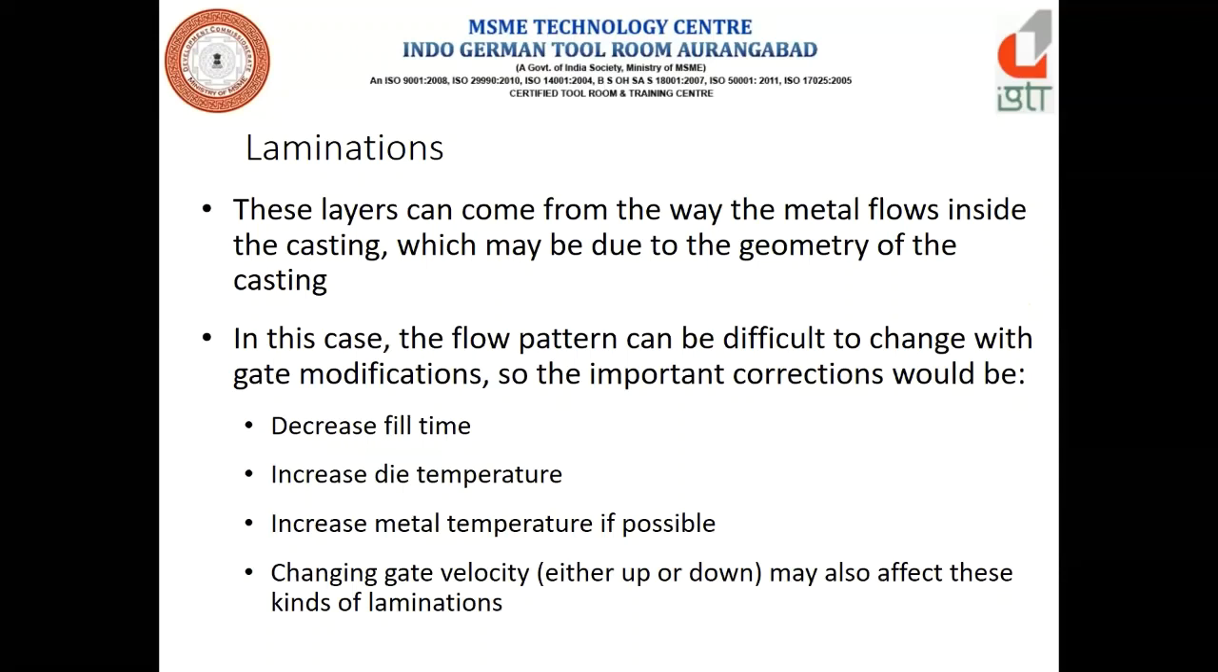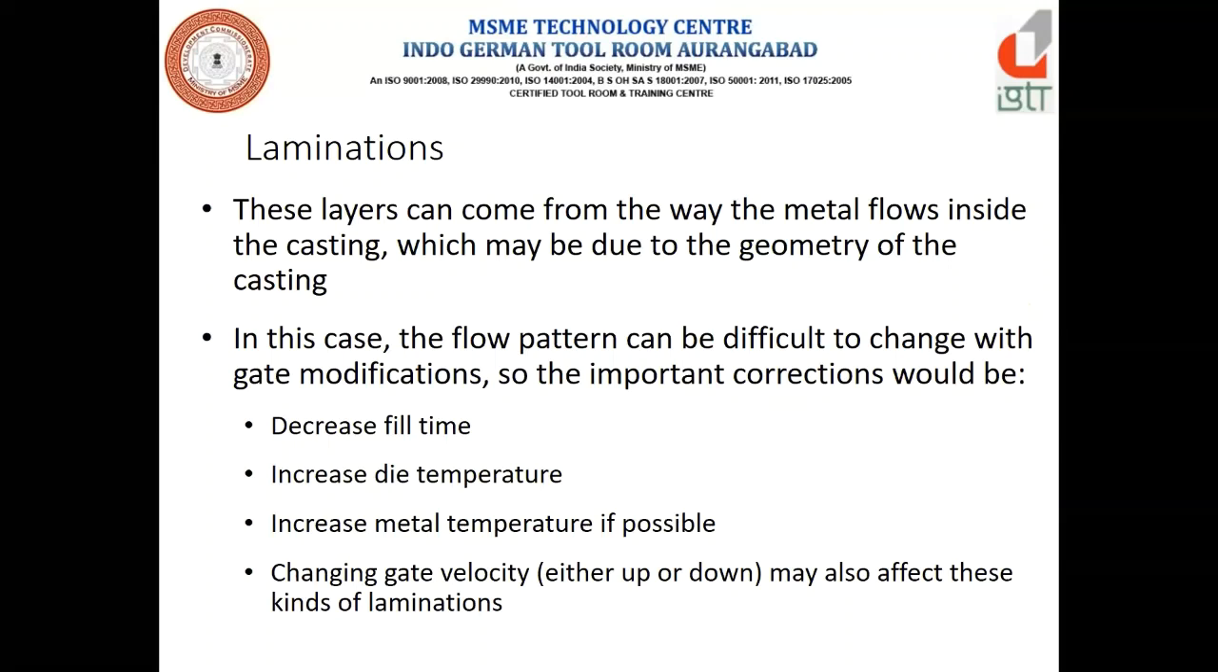These layers can come from the way the metal flows inside the casting, which may be due to the geometry of the casting. Because of obstacles in the geometry, it may happen because of that also. How to control that? Decrease the fill time, increase the die temperature, increase the metal temperature if possible, and change the gate velocity either up or down. These are the parameters we have to decide in the simulation as well as while taking the trial on the machine. Those factors we have to consider.